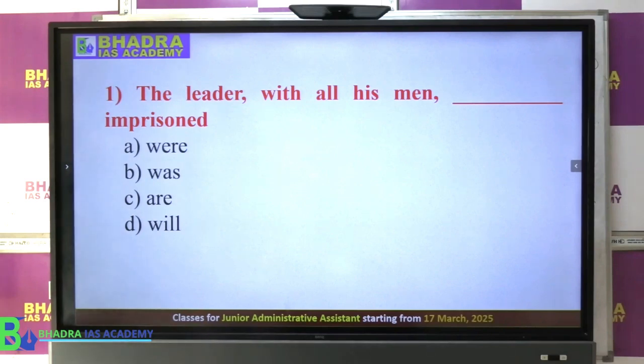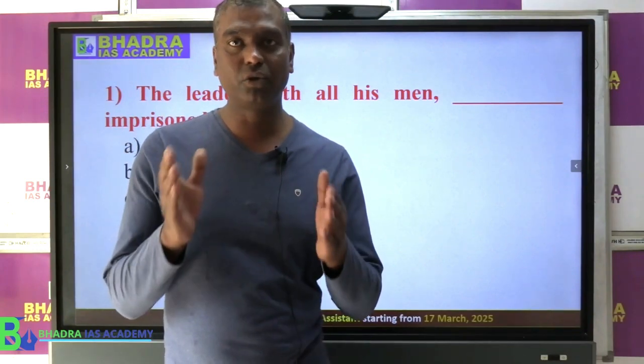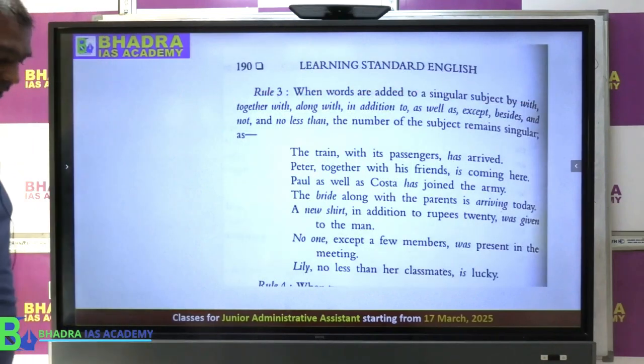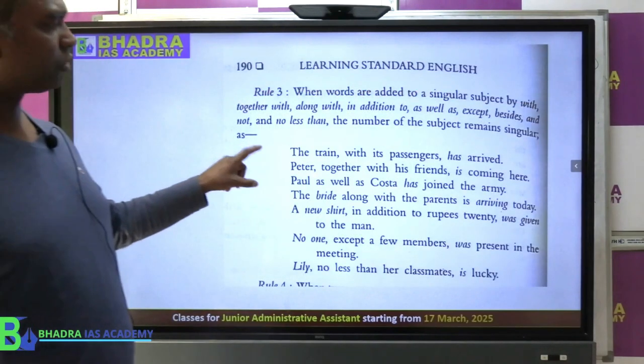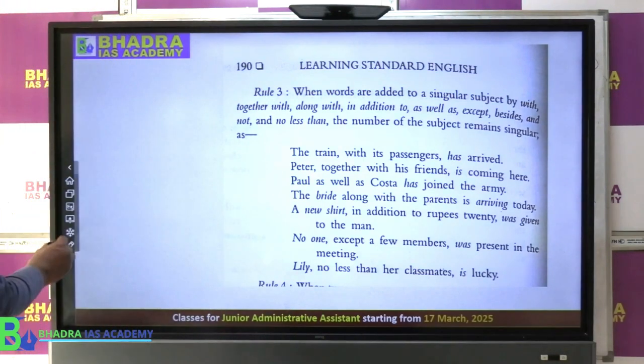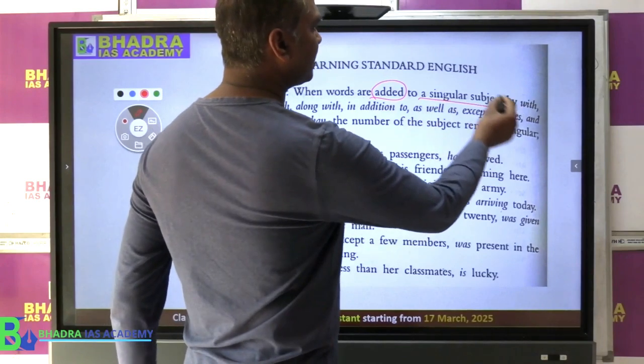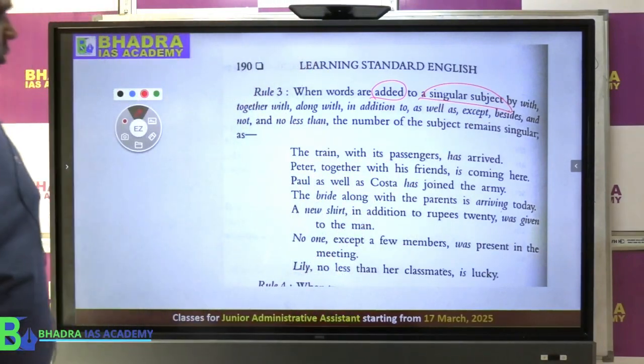The leader, with all his men, dash imprisoned. So you have options: were imprisoned, was imprisoned, are imprisoned, will imprisoned. Right. So now when such questions come, how to deal with this kind of question? We have to know basic grammatical rules to solve this problem. The rule says that when some words are joined or added to a singular subject, that means you have a singular subject here.